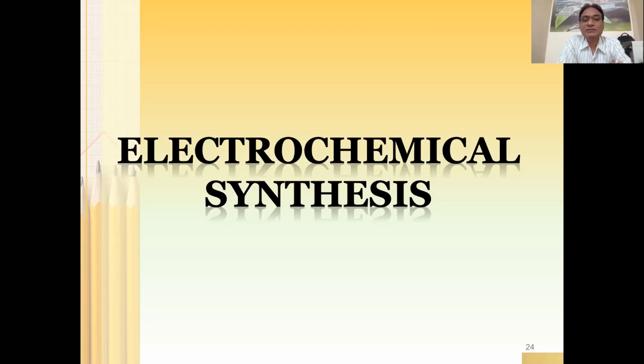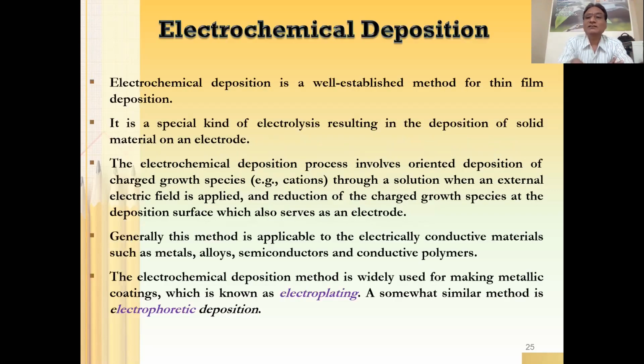Now today we are going to discuss the third method of material synthesis, and it is going to be the electrochemical method of material synthesis. This is going to be a bit advanced method and requires a kind of instrumentation, right? So electrochemical deposition is a well-established method for thin film deposition. Why is it called well-established? Because this can be used for many technological applications.